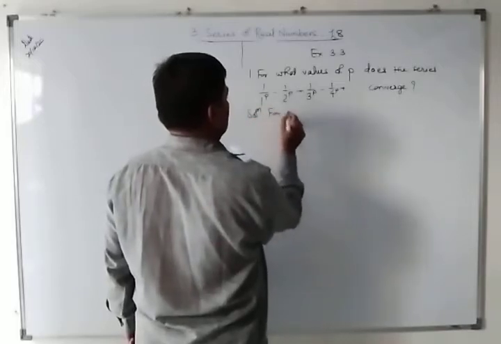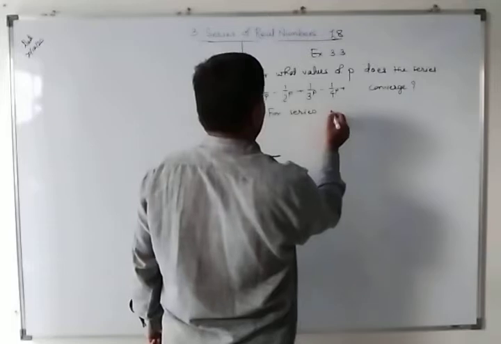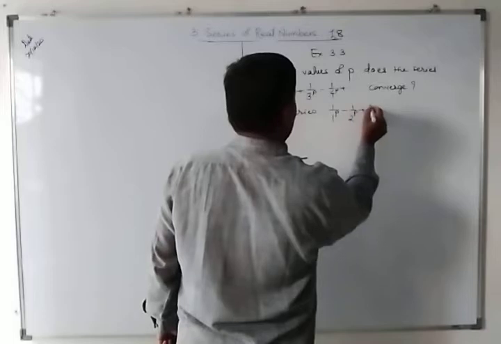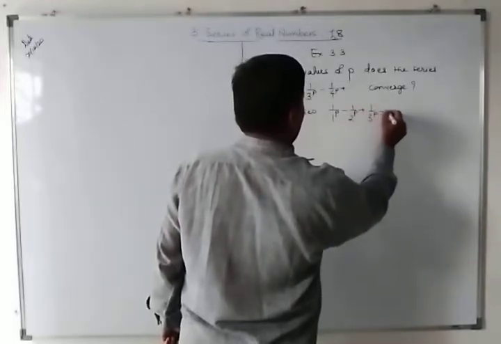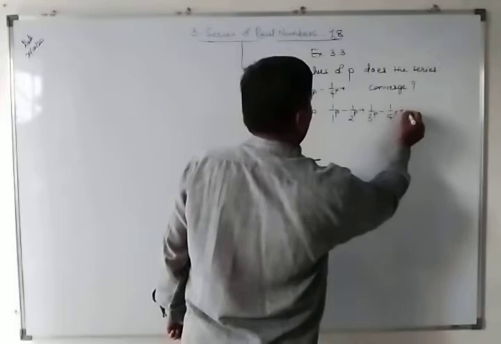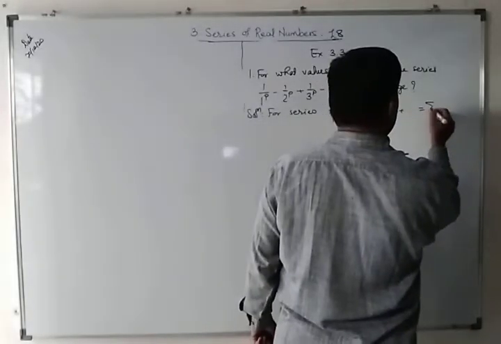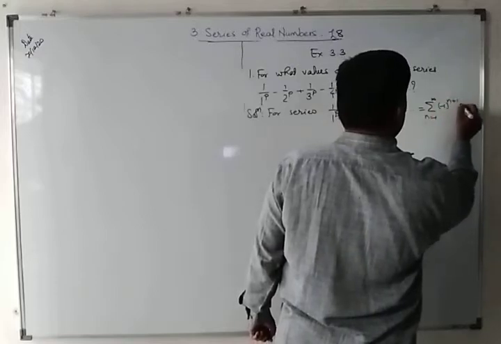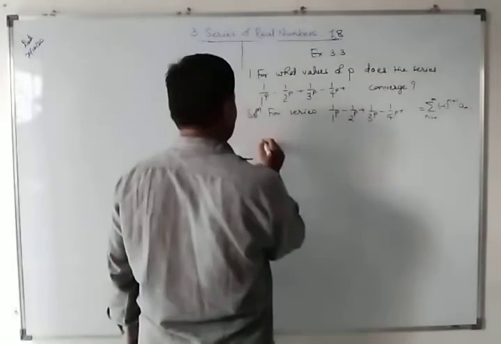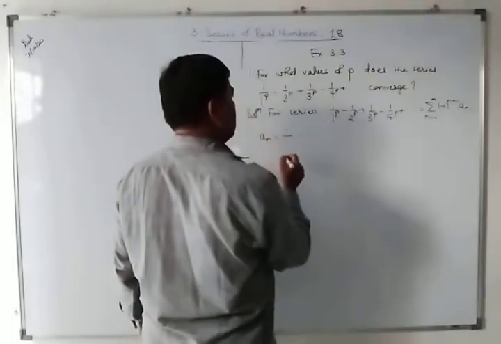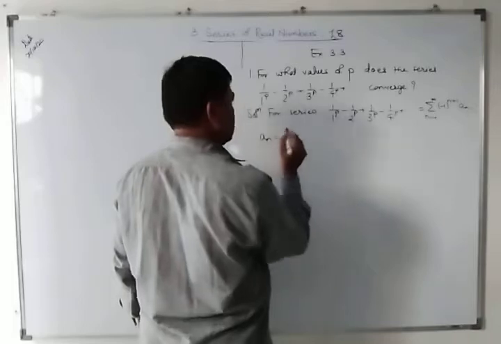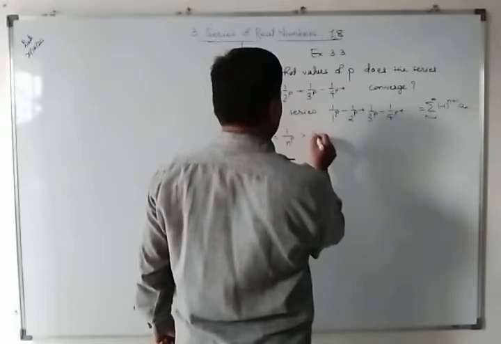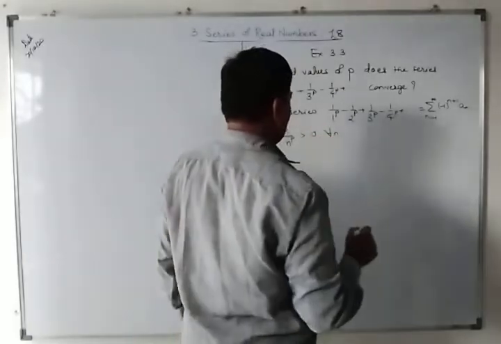Solution for the series 1 upon 1 raised to p minus 1 upon 2 raised to p plus 1 upon 3 raised to p minus 1 upon 4 raised to p plus, and so on. If I compare this with summation of minus 1 raised to n plus 1 into an, where an is equal to 1 upon n raised to p, then 1 upon n raised to p is greater than 0 for all n.